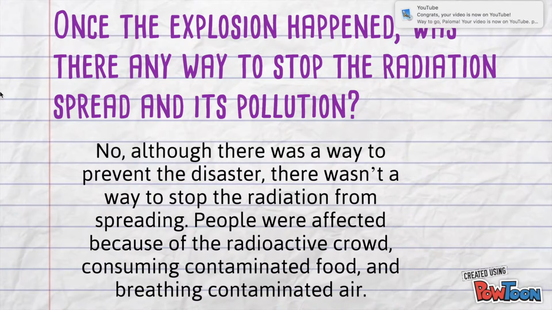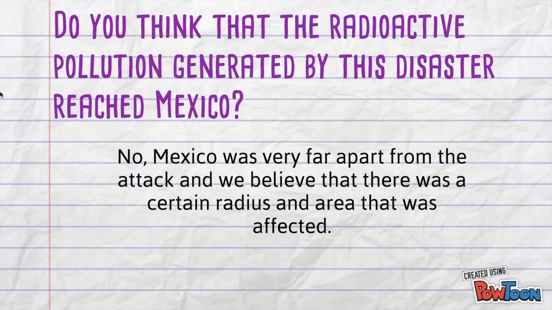Was there any way to stop the radiation spread and its pollution? No, although there was a way to prevent the disaster, there wasn't a way to stop the radiation from spreading. People were affected because of the radioactive cloud, consuming contaminated food and breathing contaminated air. Do you think that the radioactive pollution generated by this disaster reached Mexico? No, Mexico was very far apart from the attack, and we believe that there was a certain radius, an area that was affected.